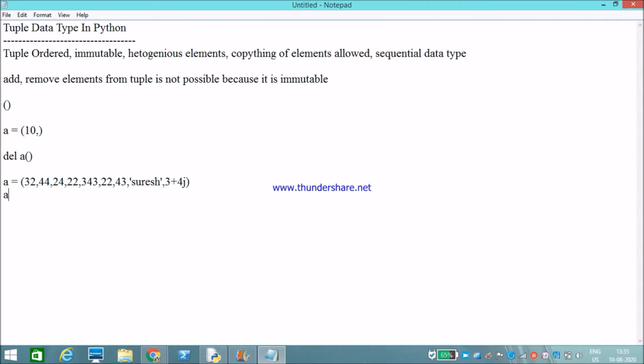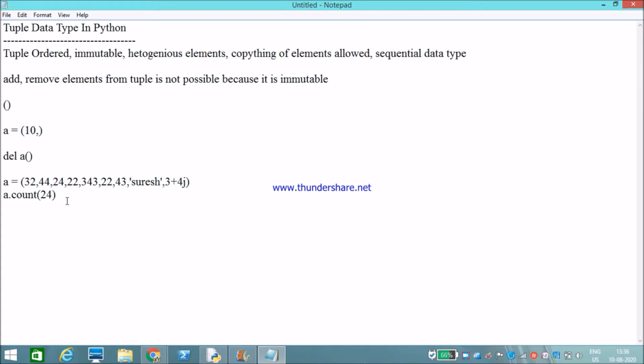Now I need to count how many times a particular element, for example 24, is present. The count method helps us check the number of times an element is present in the tuple.